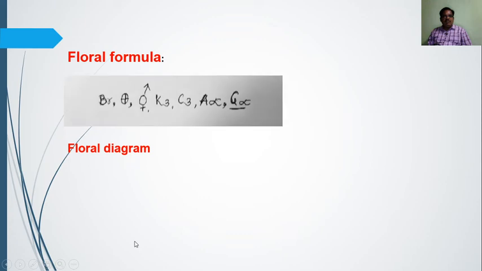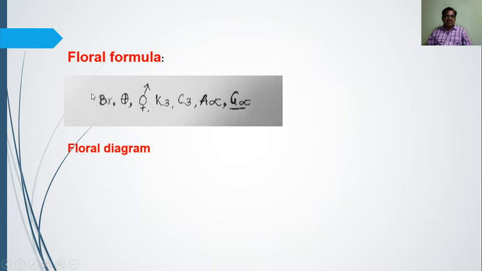Then the floral formula. What is a floral formula? It is the description of the flower in the form of a formula. When we read the floral formula, there is a certain pattern of reading. These are symbolic words, and these symbols are used for different purposes. So here Br is there. Br means flower. If the flower is bracteate, it is written as Br.